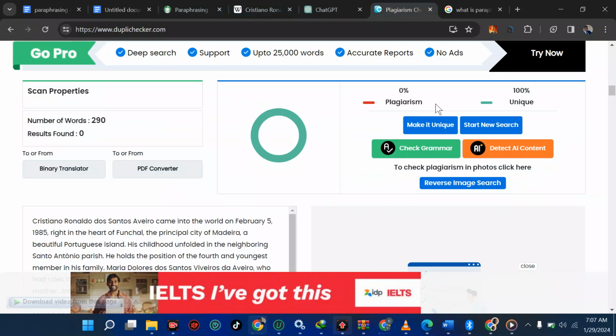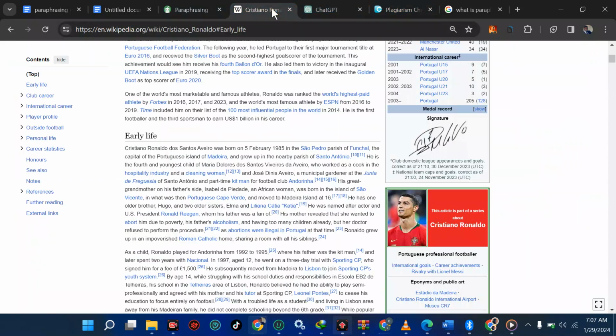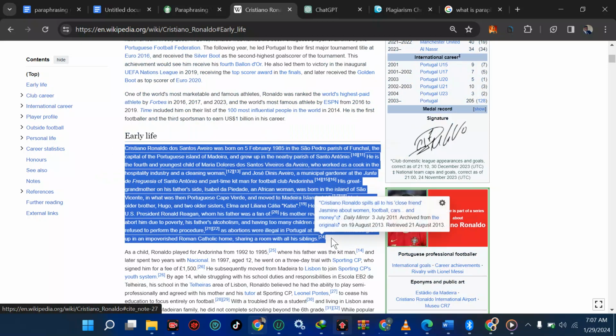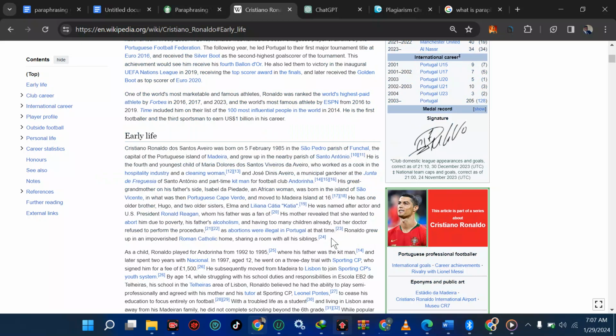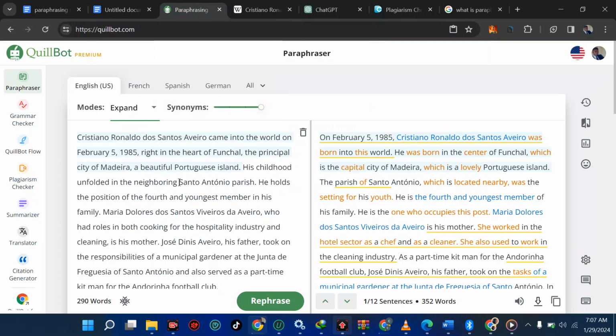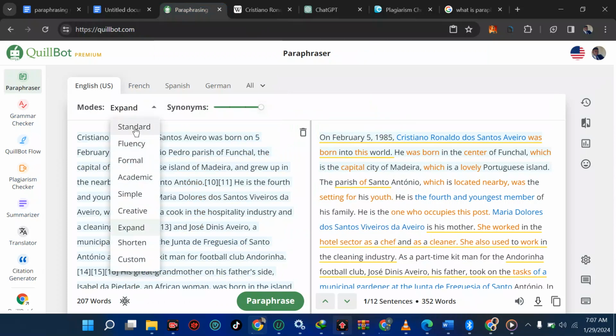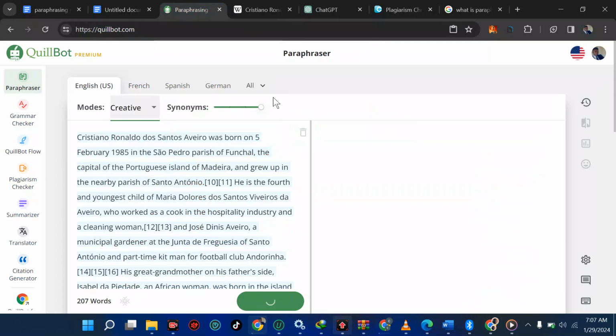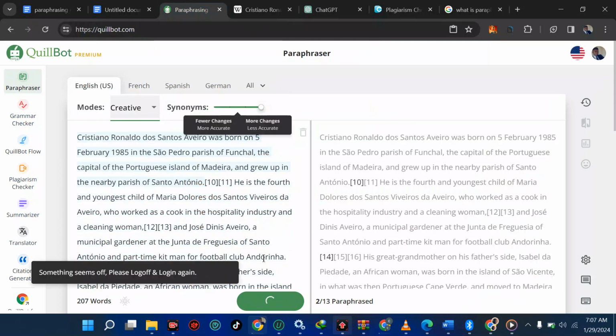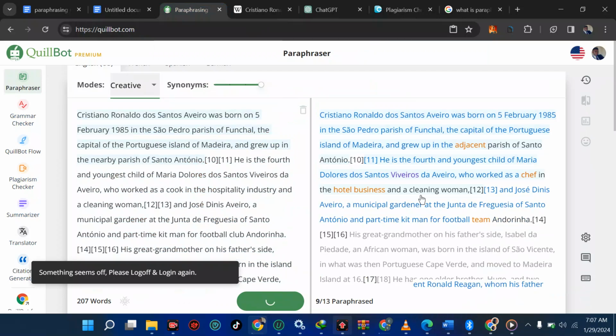When it comes to checking plagiarism, what we are going to do now is go straight to this website called Wikipedia. We're going to copy this text here. So I'm going to copy this now. When we copy this, the next thing we want to do is come straight to this place and paste it. Since I have a lot of options, I can expand here. Some people use fluency, but I want to use creative and see. Now I've increased the synonyms to the end of it. Then let's get this answer.